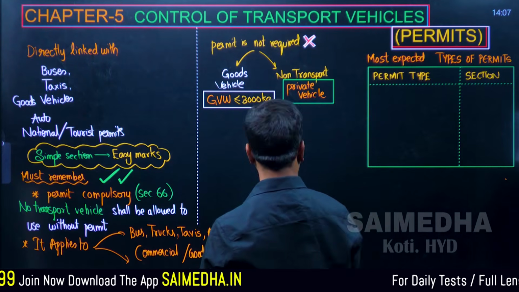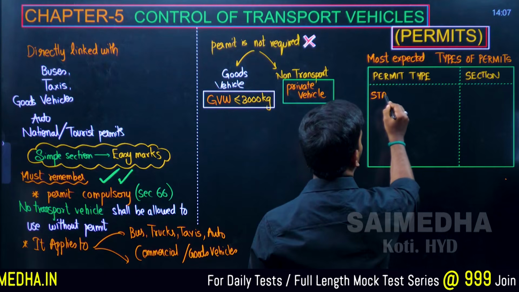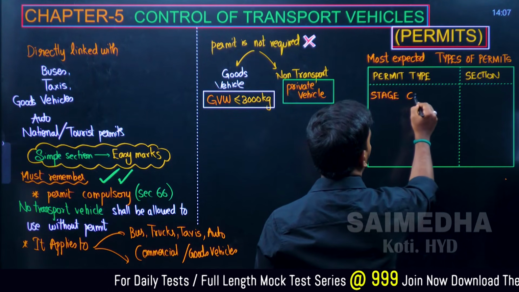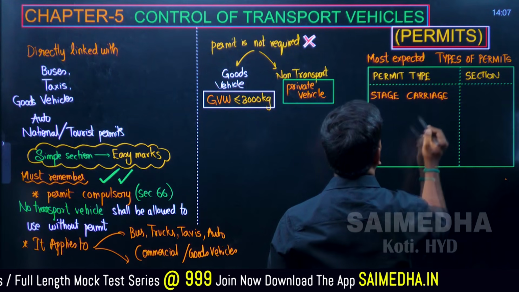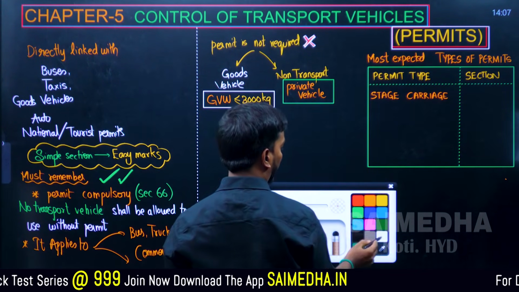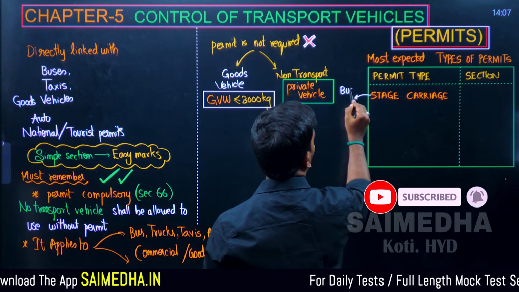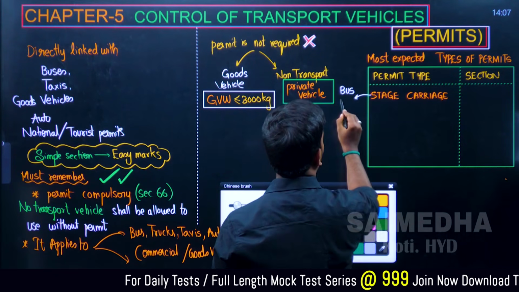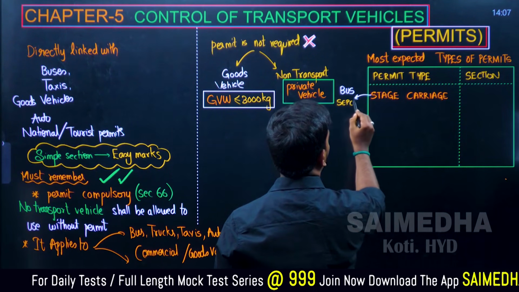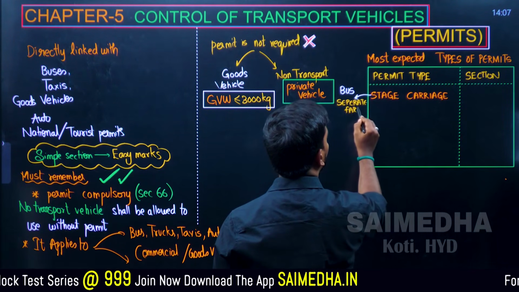Now the question is, what is the first type? That is stage carriage. In chapter number 1 we discussed stage carriage, right? Stage carriage is none other than buses, and they have separate fares. Expected question in the exam.